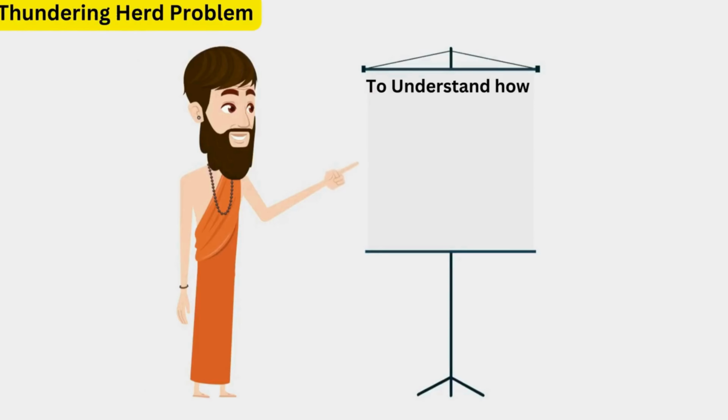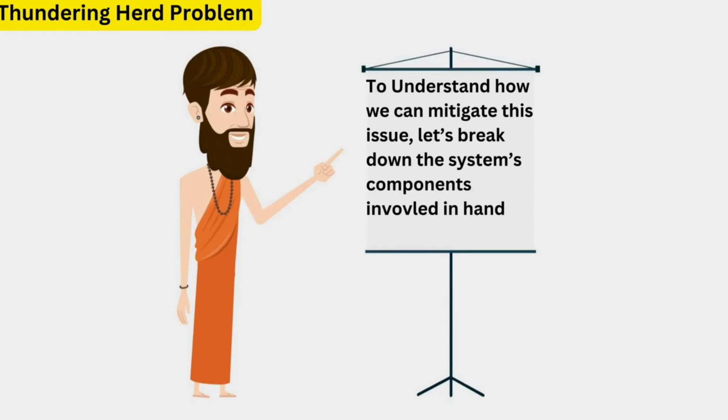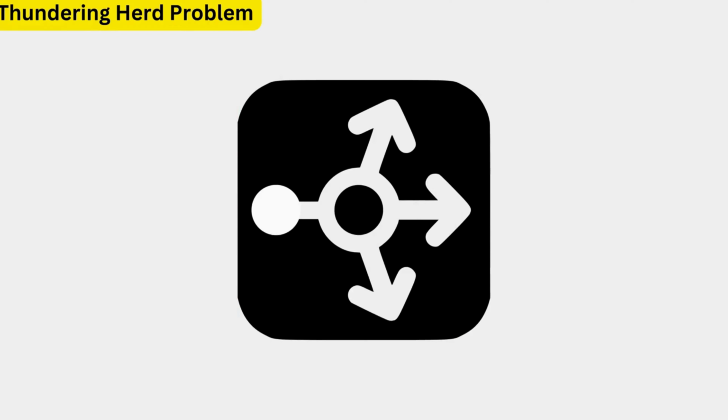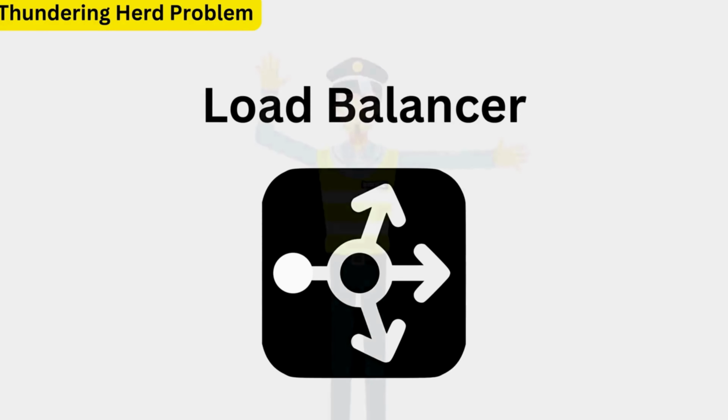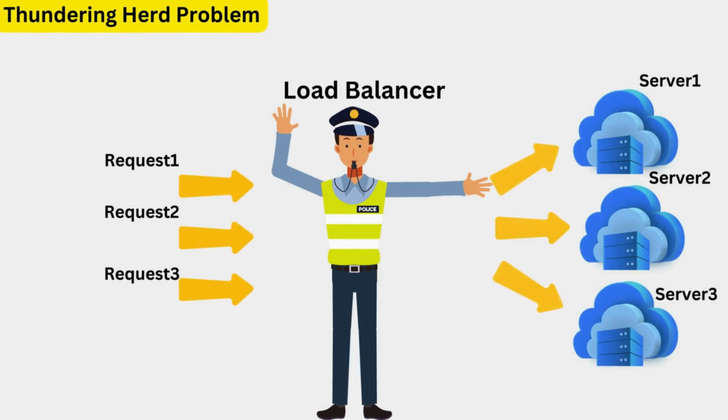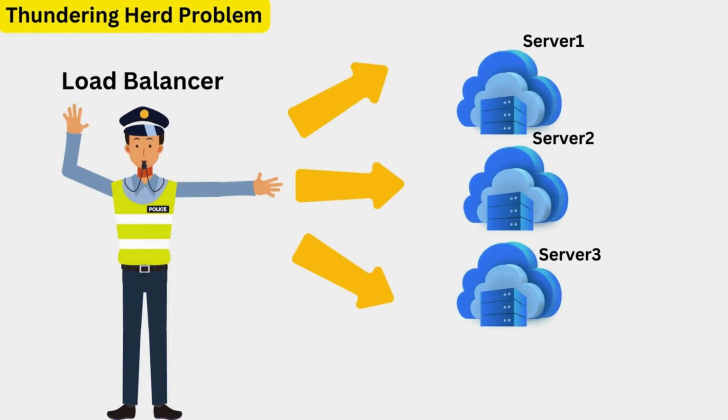To understand how we can mitigate this issue, let's break down the system's components involved in handling ticket sales. In most ticketing systems, there is a component called a load balancer. Think of this as a traffic police that directs incoming requests to multiple servers. This ensures that no single server gets overwhelmed by too many requests at once.